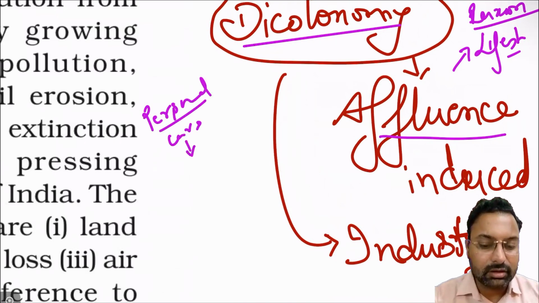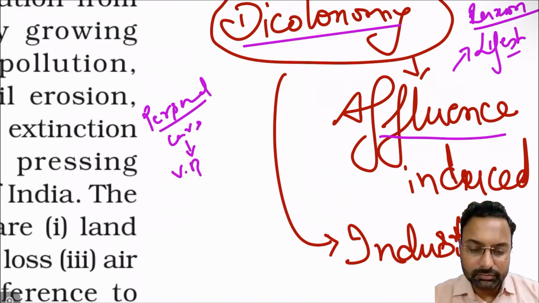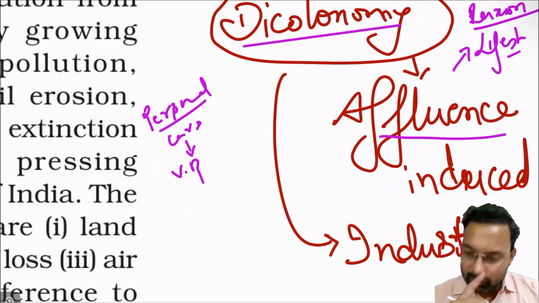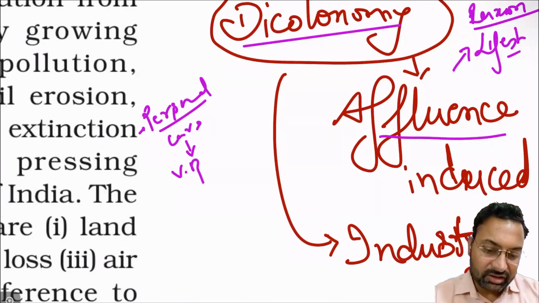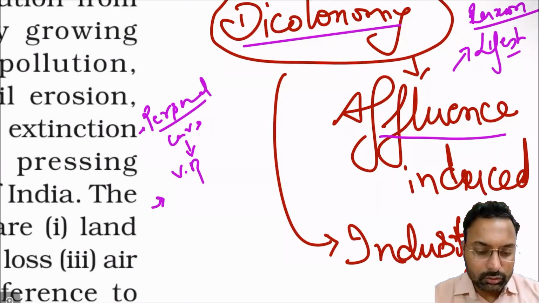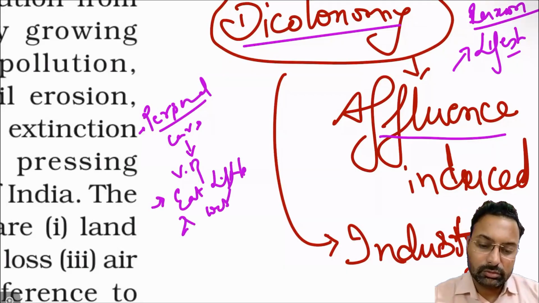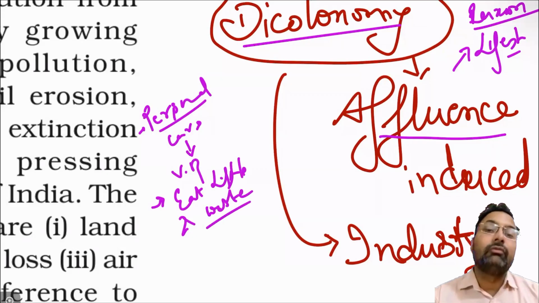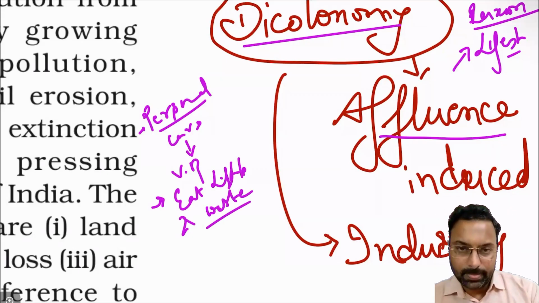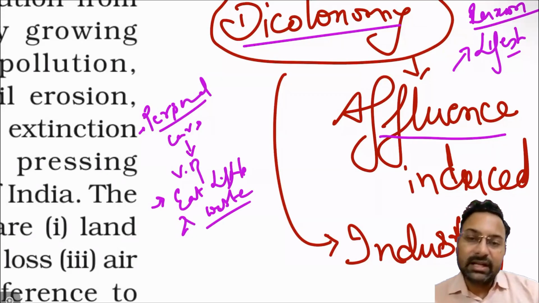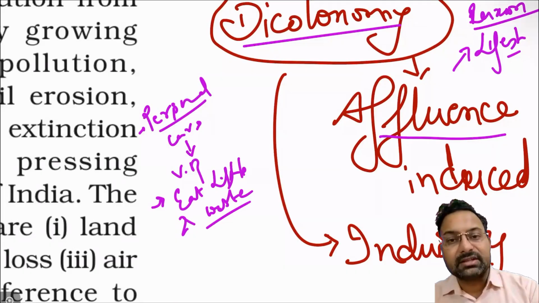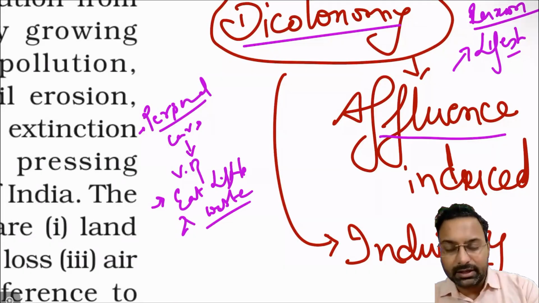So this leads to vehicular pollution. Are you getting it? And not only this, rich people eat little and waste more, so they generate food waste in a very high quantity.